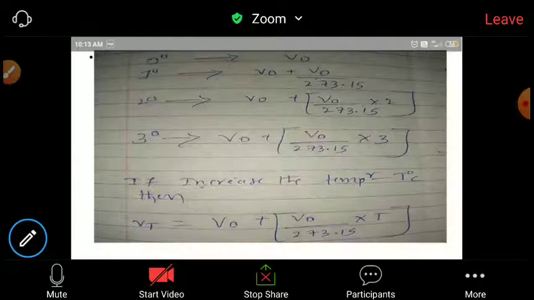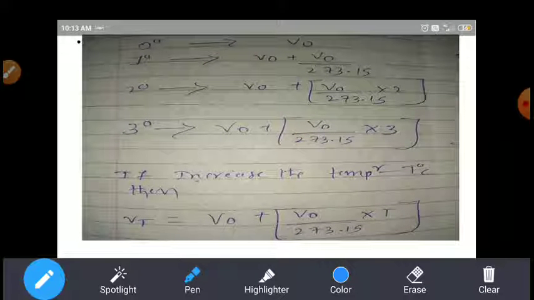Okay students, similarly, adding something here. At 0 degrees Celsius, we consider the volume V naught. At 1 degree Celsius, volume is V naught plus V naught by 273. At 2 degrees Celsius, volume is V naught plus V naught by 273 into 2.